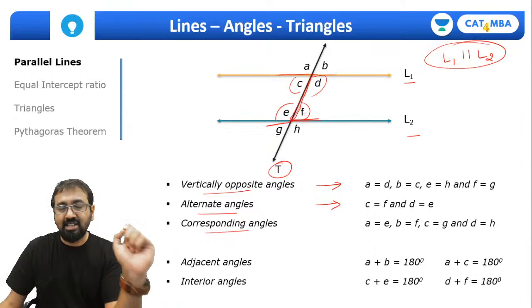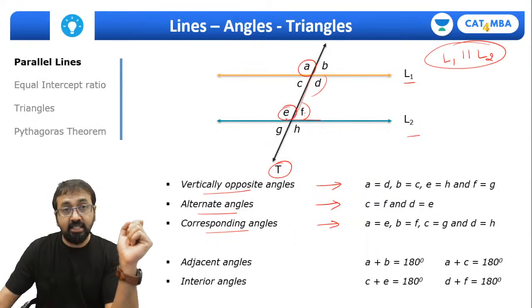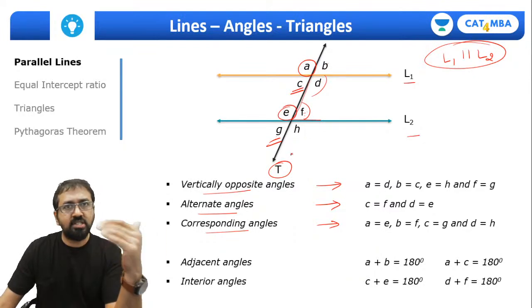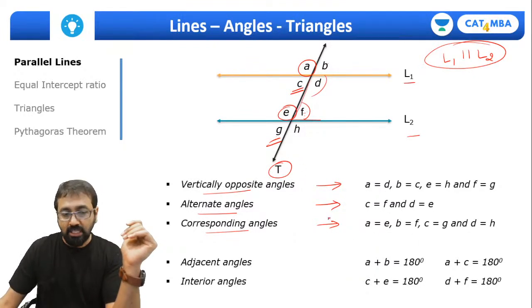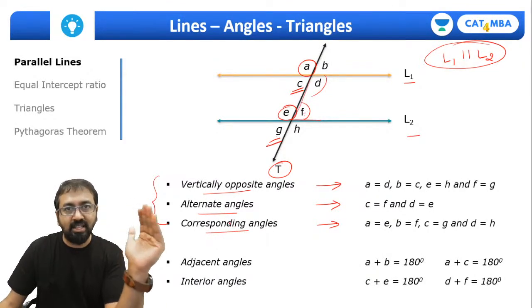This is the first class of geometry, right? So corresponding angles are this one. Let me just show you over here. Angle E and angle E, so they are corresponding angles and they are equal. Same way, angle C and angle G are also corresponding angles. B, F, D, H, these are nothing but corresponding angles and they are also equal. So remember this: vertically opposite angles, alternate angles and corresponding angles are always equal.